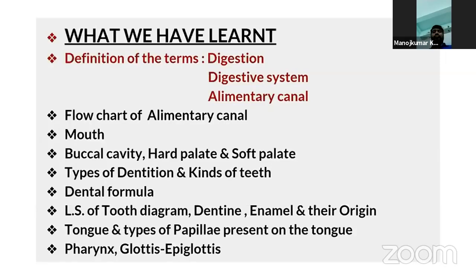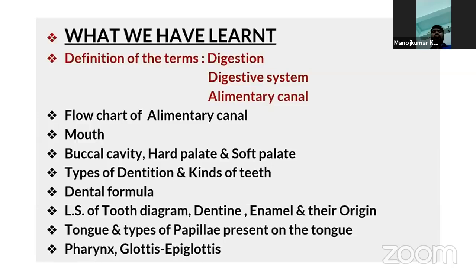Coming to the teeth, we have seen the types of dentition. What is dentition? And the types of dentition like thecodont, heterodont, diphyodont. What is heterodont? What is diphyodont? What is thecodont? You can define them, isn't it? And of course, kinds of teeth. In human beings, there are 4 kinds of teeth arranged in both the jaws: incisors, canines, premolars, and molars. They differ in their structure and also their function.